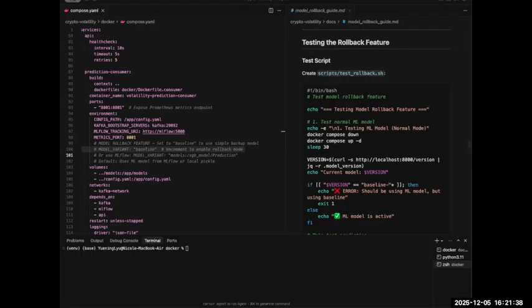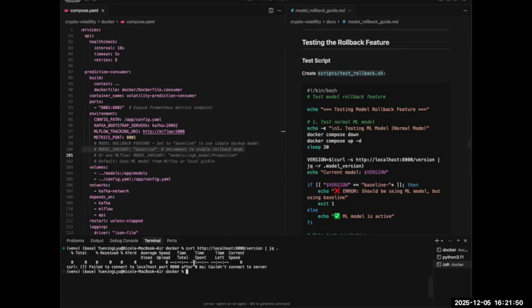Hi, I'm Nicole. I will demonstrate our model rollback feature. This ensures a safety mechanism for the production ML system. First, we're going to check the current model. Currently we're using our XGBoost. Let me show you a quick switch to a baseline model if any issue arises. In our compose YAML, you can see we have a few lines of comment. This variable, MODEL_VARIANT, when set to baseline, switches to our backup model. Just uncomment this line and restart.